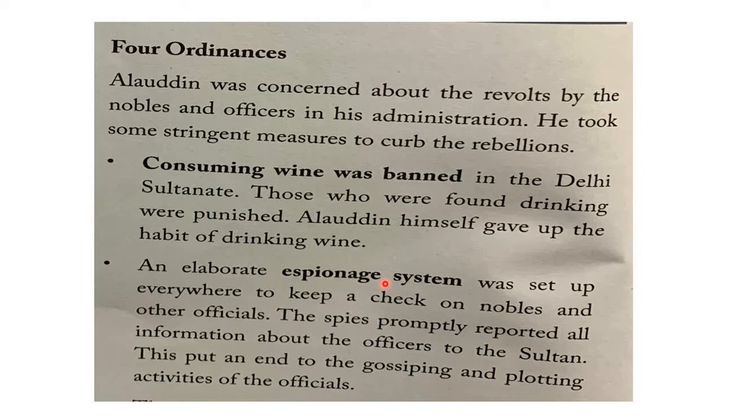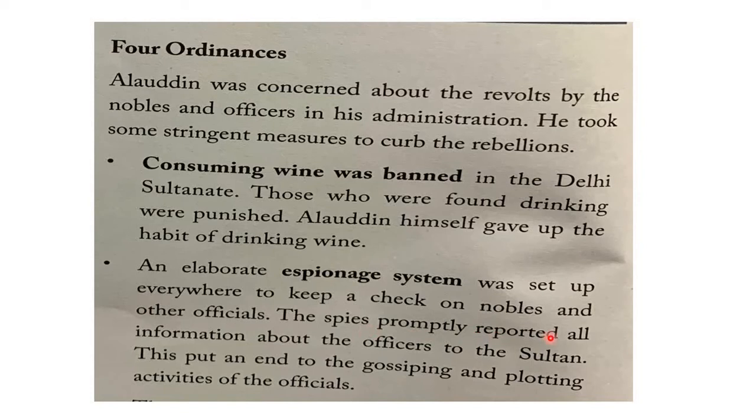And an elaborate espionage system was set up everywhere to keep a check on nobles and other officials. What do you mean by espionage system? Espionage system means having a spy system. He brought in a very powerful spy system. Spies are the people who constantly keep a check. That means they constantly monitor where the ministers are going and what the officials are doing secretly, and they pass the information on to the Sultan.